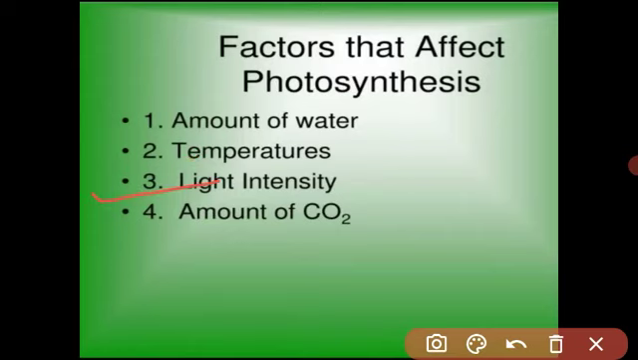As you know, sunlight is very important for the process of photosynthesis, because the plant has chlorophyll pigment, and this chlorophyll pigment traps the sunlight. If there is no sunlight, there is no rate of photosynthesis, no process of photosynthesis going on. So as the light intensity increases, the rate of photosynthesis increases. Got it?